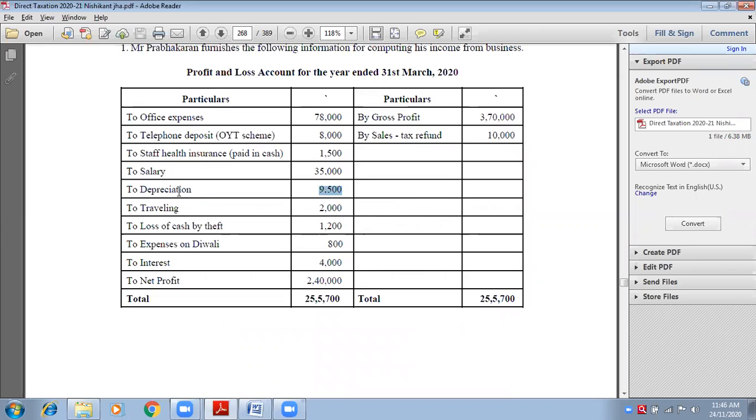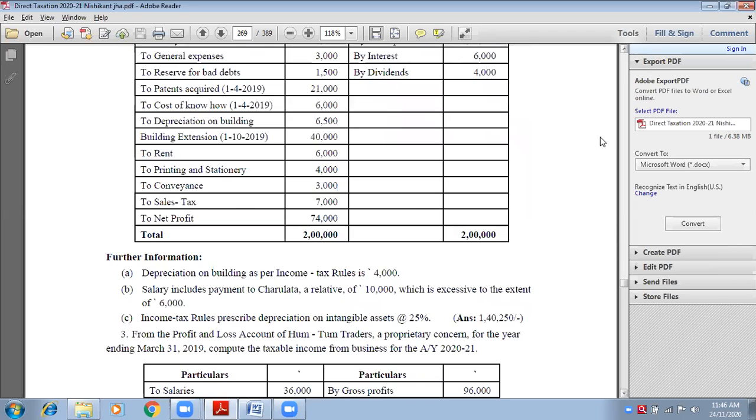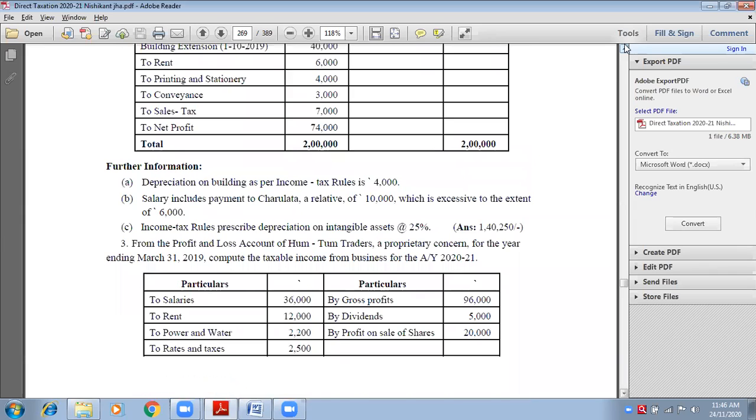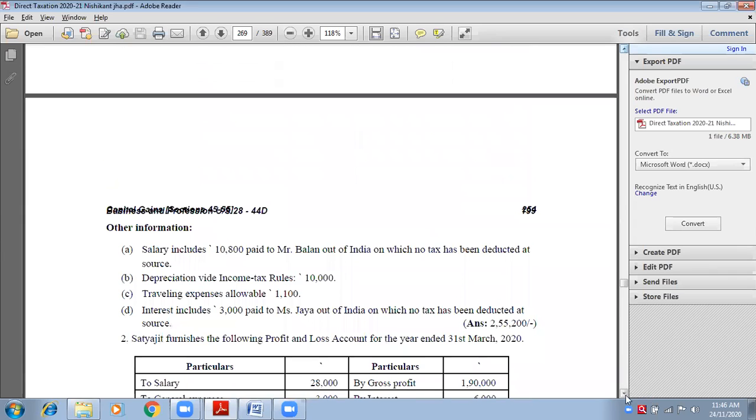So in the PNL, how much is the depreciation that is given? 9,500, ma'am. You have to disallow this first. Write down depreciation 9,500 in the disallowed section, in the inner column. Wait, don't allow it now.